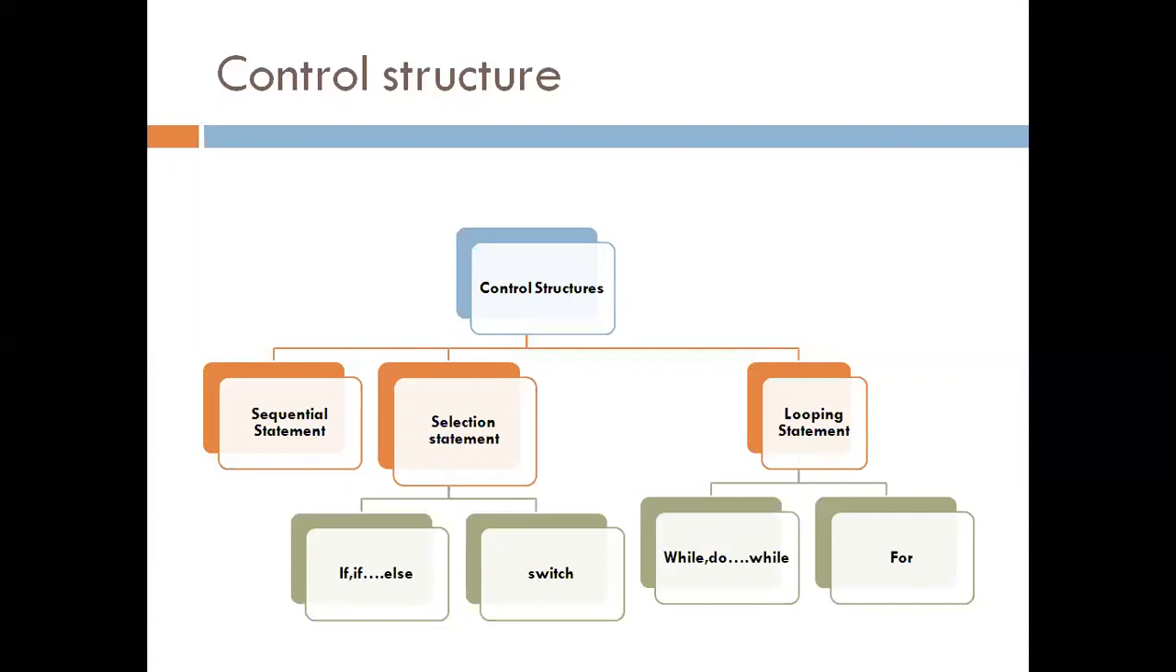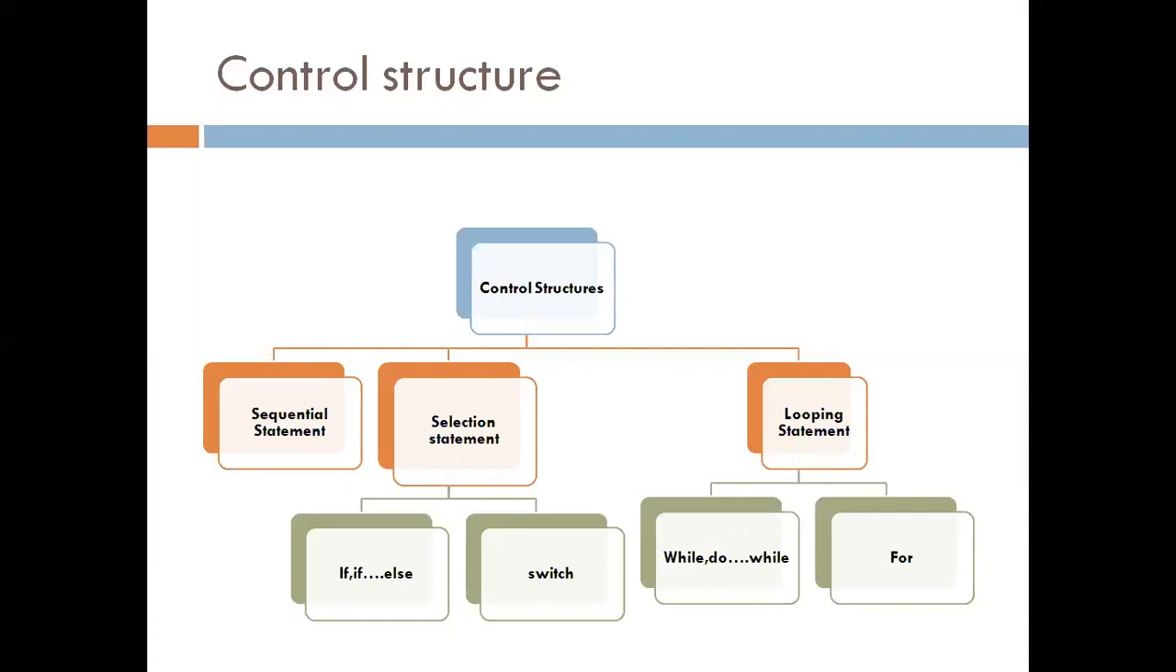So depending on the condition, or depending on some circumstances, if you want to execute some part or if you want to skip that part, we can do that inside this selection statement. Then next control structure is a looping statement. If we want to repeat some part of code, in that case we use looping statement. For that we can use while, do while, or for looping statement. So let's see these statements one by one.